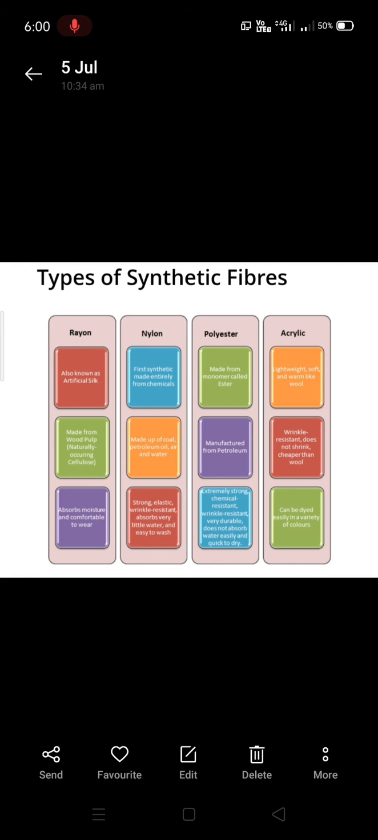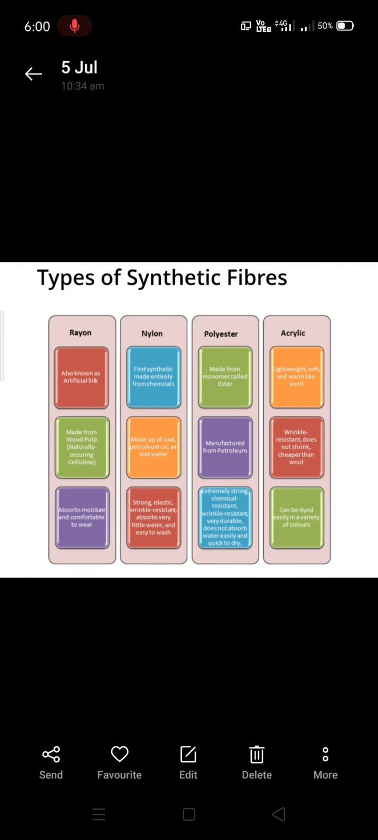It's made from wood pulp, that is, wood pulp contains a naturally occurring polymer which is called cellulose. The monomer present inside the rayon is glucose. So many glucose molecules combine together to form cellulose. So a monomer is a single unit present inside a fiber. A polymer is a group of monomers combined together. Many units combined together is called a polymer. So in rayon, we have naturally occurring cellulose as it is prepared from wood pulp. And rayon can absorb moisture and it is comfortable to wear.